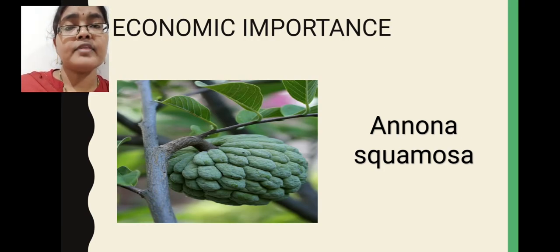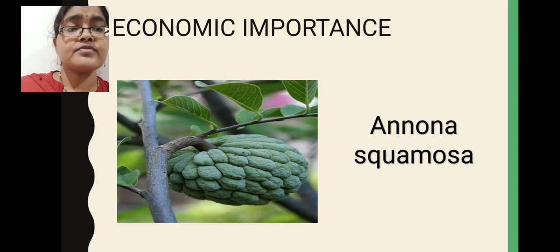Next, some of the plants are grown as ornamentals or avenue trees. So, for beautification purpose in gardens, parks, etc., these Anonaceae family members are grown as avenue trees as well as ornamental plants. For example, Polyalthia longifolia mostly grown as avenue tree. Next, Artabotrys odoratissimum, next Cananga odorata, etc. These are also grown as ornamental plants.